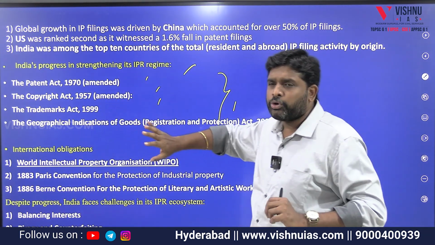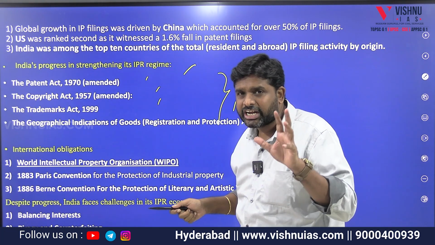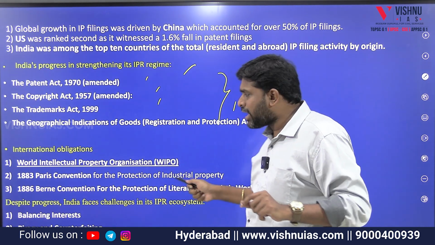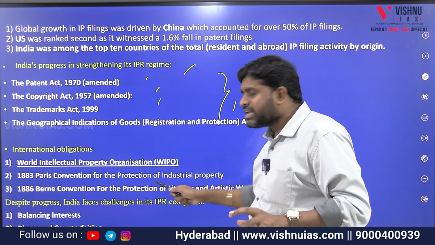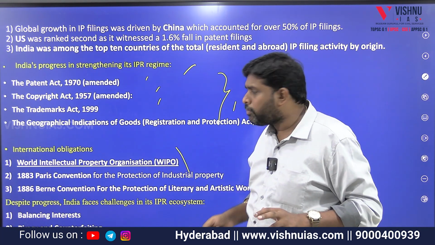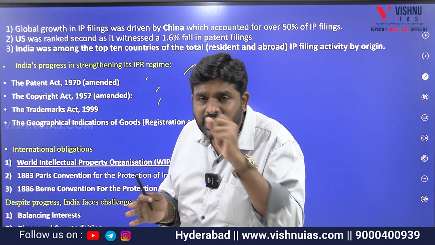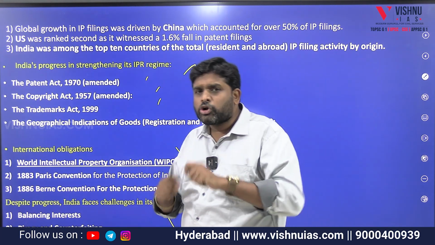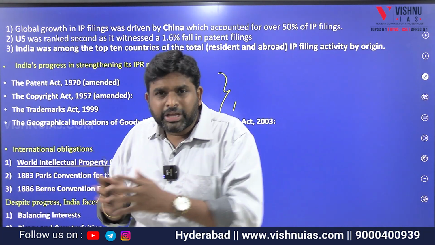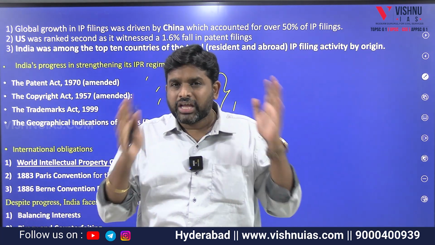How India is supporting, where we are standing, what is the benefit of IPR, and what are the international obligations. There is the World Intellectual Property Organization, the 1883 Paris Convention for the Protection of Industrial Property, and the 1886 Berne Convention for the Protection of Literary and Artistic Works. These are the international obligations. Despite the progress India is making in intellectual property rights, there are some drawbacks. Number one, we have to balance interests, like generic medicine: whether we have to protect the intellectual property or give the medicine at cheaper cost. So there is a need to maintain the balance of interest. Hence there is a challenge here.